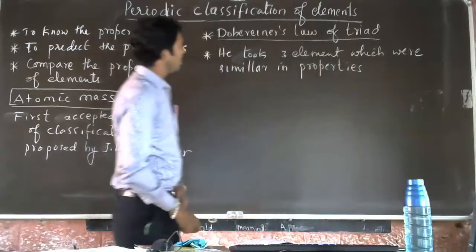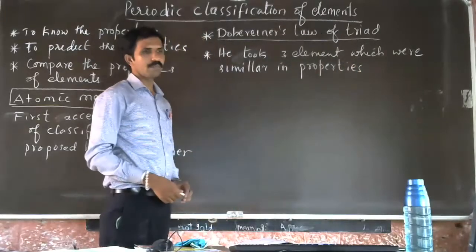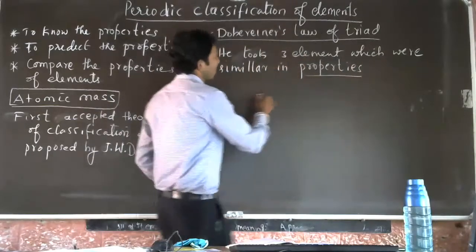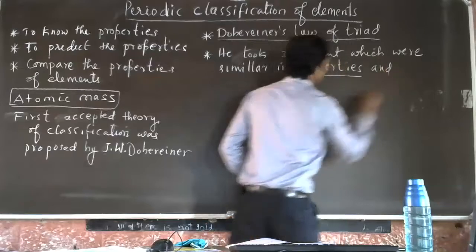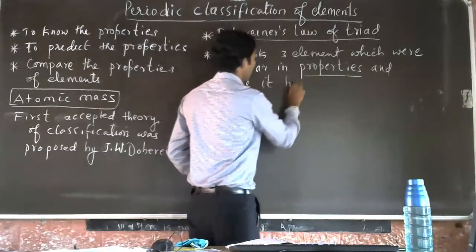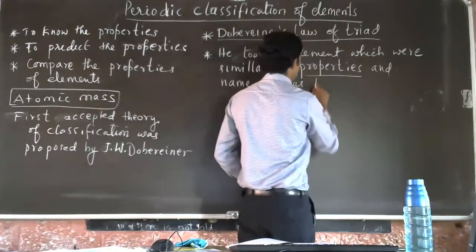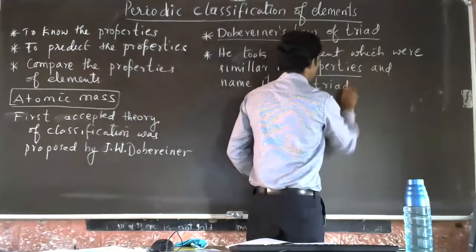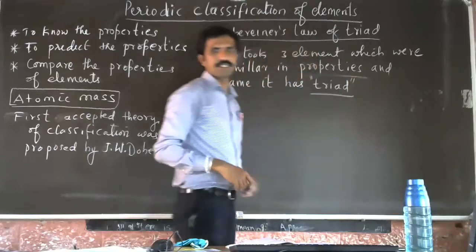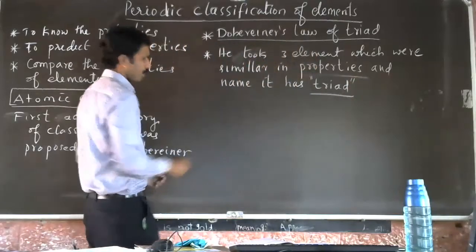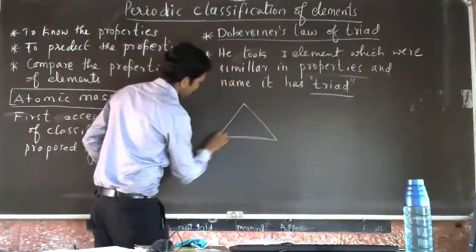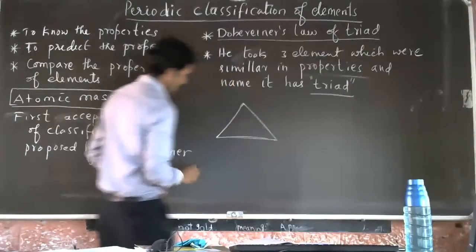He took three elements which were similar in properties and named it a triad.